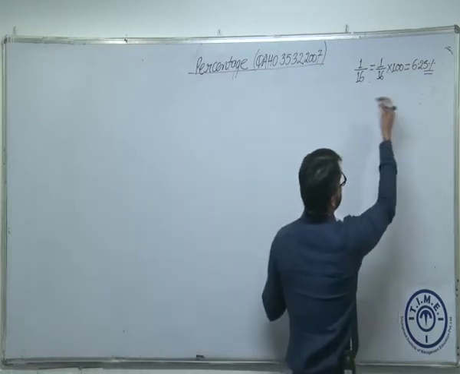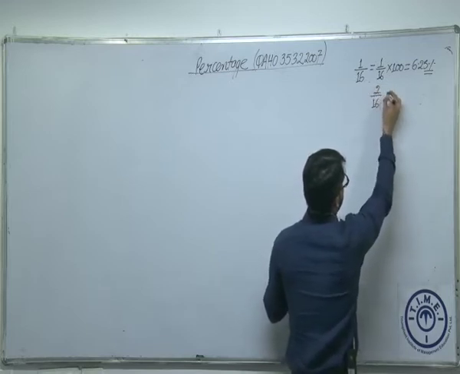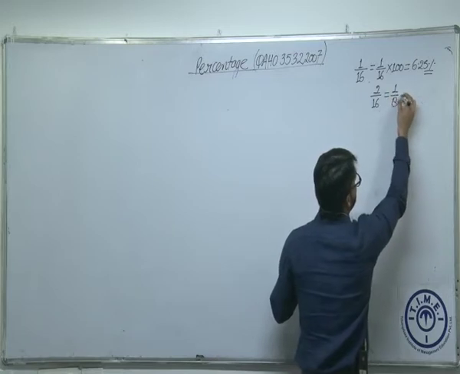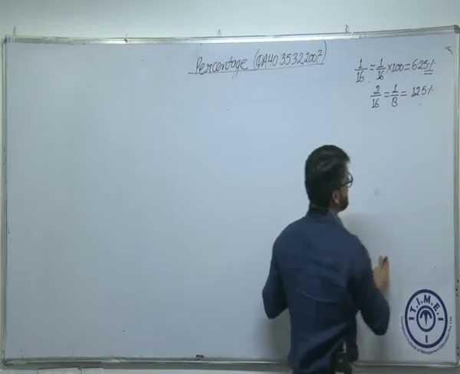What is 1 by 16? 6.25%. Can I say 2 by 16 is what percentage? Which is 1 by 8, which is double of this, 12.5%. Am I right?